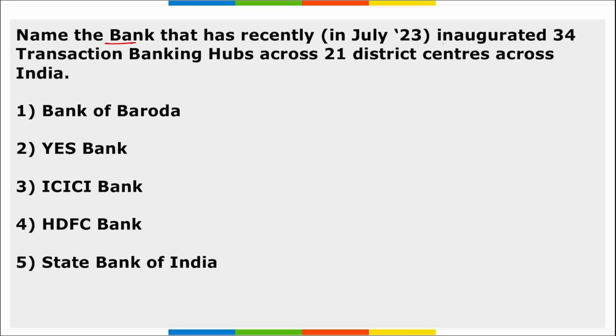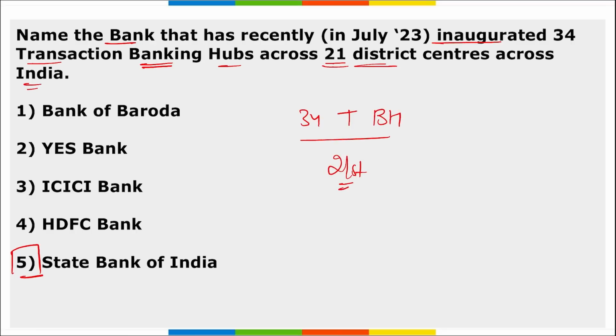Next, name the bank that recently inaugurated 34 transaction banking hubs across 21 district centers across India. It is the State Bank of India. These hubs aim to provide efficient and quick banking transaction facilities to customers.